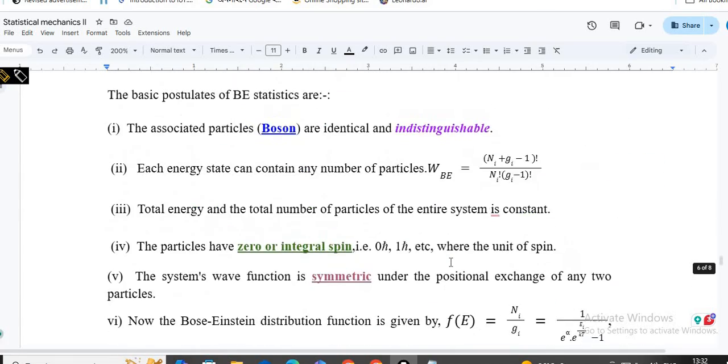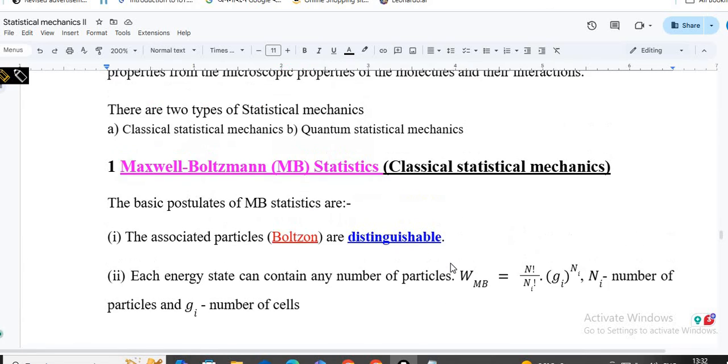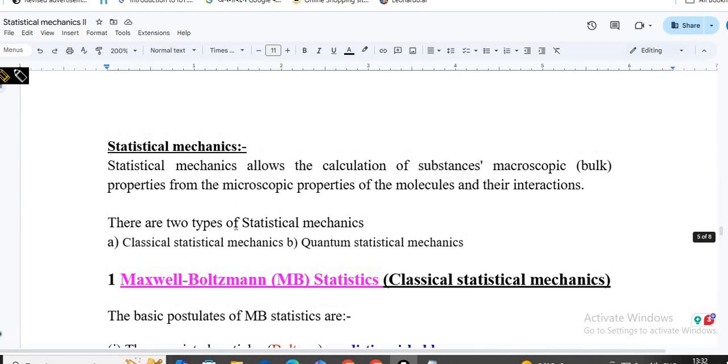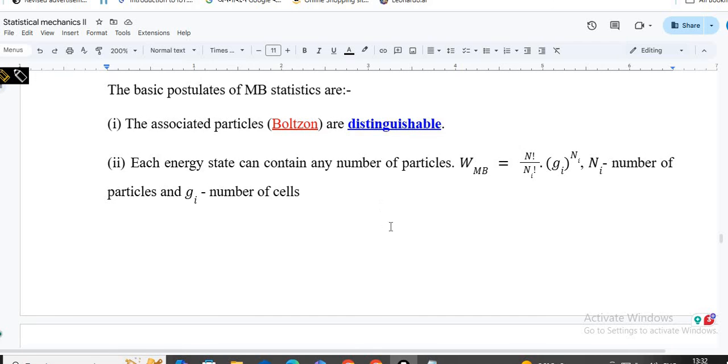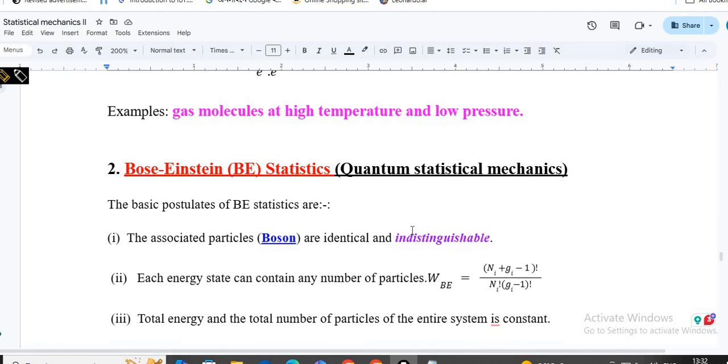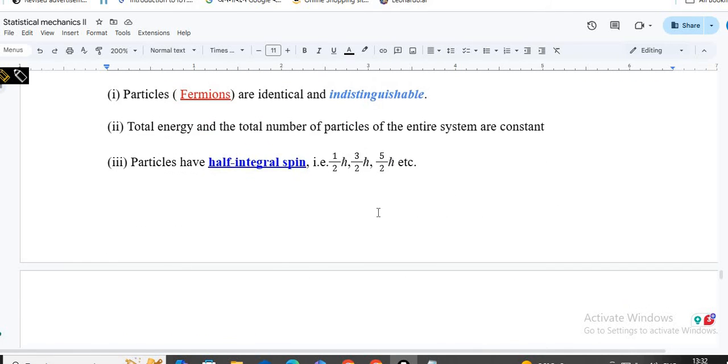So today we have discussed the basic idea about statistical mechanics and the different types of statistics. In a simple way we can say that statistical mechanics is the study of macroscopic properties with the help of microscopic particle arrangement and interaction. How the particles will be arranged and how they will interact is defined by different types of statistical concepts. One is the classical statistics, known as Boltzmann statistics. There are another 2 types of quantum statistics, for the quantum particles, which are bosons and fermions.